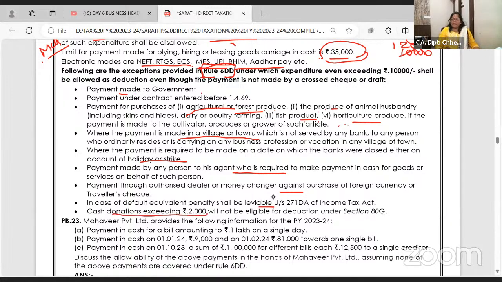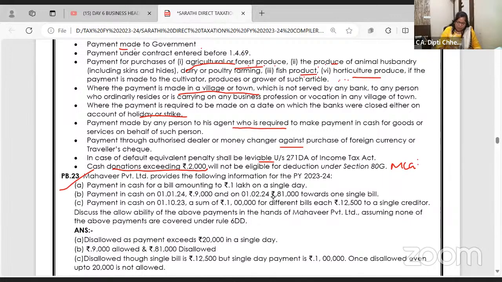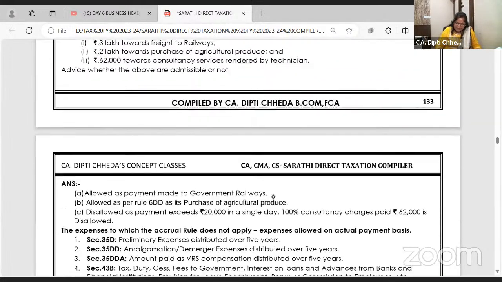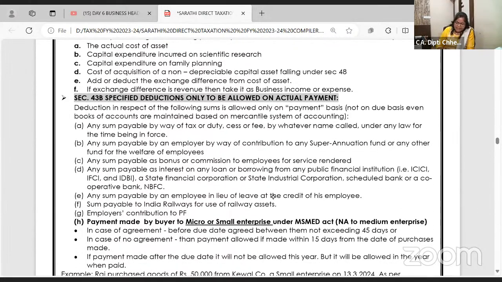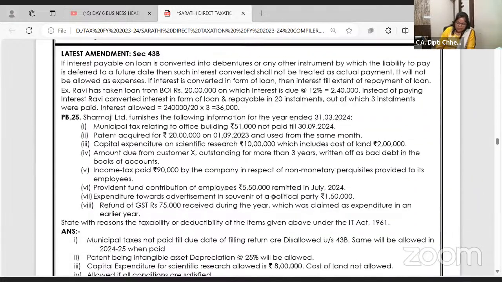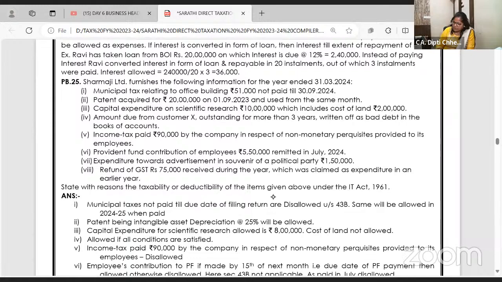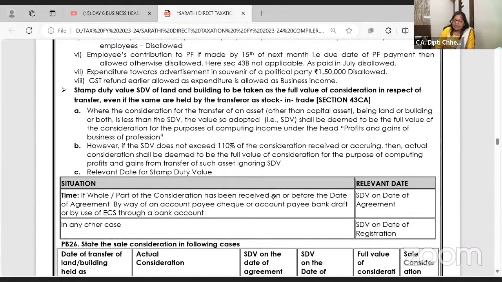Even donations cannot be paid in cash above 2,000. This is also asked in MCQs. I think we'll stop it here. Problem number 23 is to apply this and solve the problems. I will stop here because after this, the only thing I need to cover is 43B, which I'll start in the class tomorrow. And then we will work out the question answers. Shall we complete 43B, so that all allowed and disallowed is over? So tomorrow's class is presumptive taxation and the problems. Please don't come to tomorrow's class without the printout. Otherwise, these are jumbo questions of 8 marks, 12 marks, 14 marks. You will not understand.